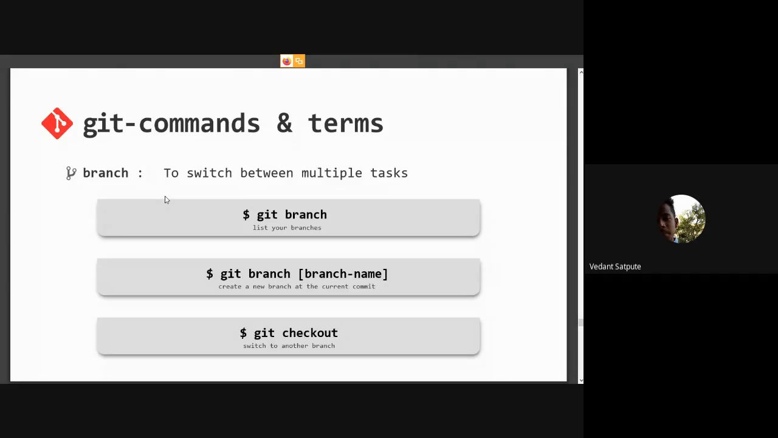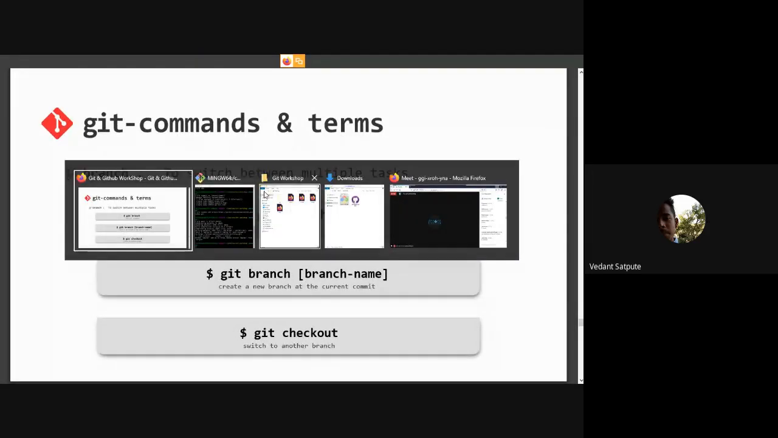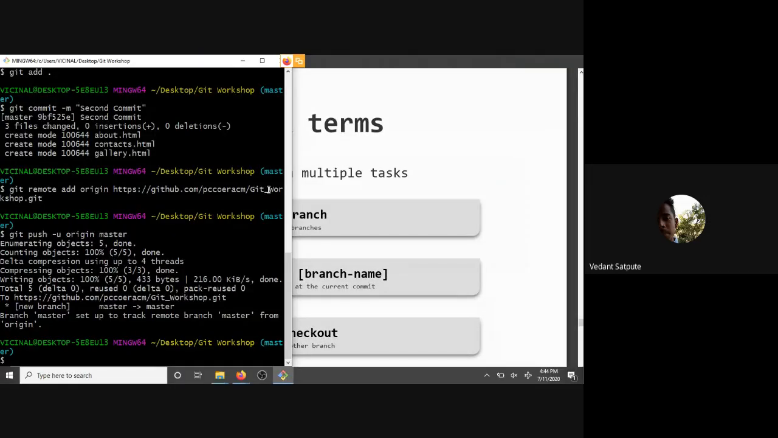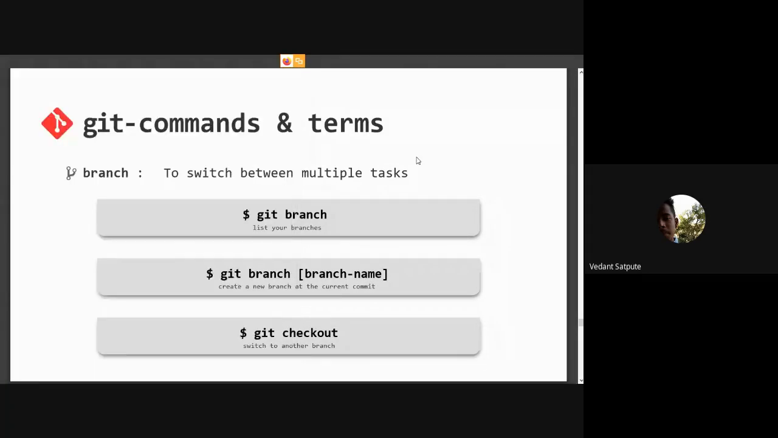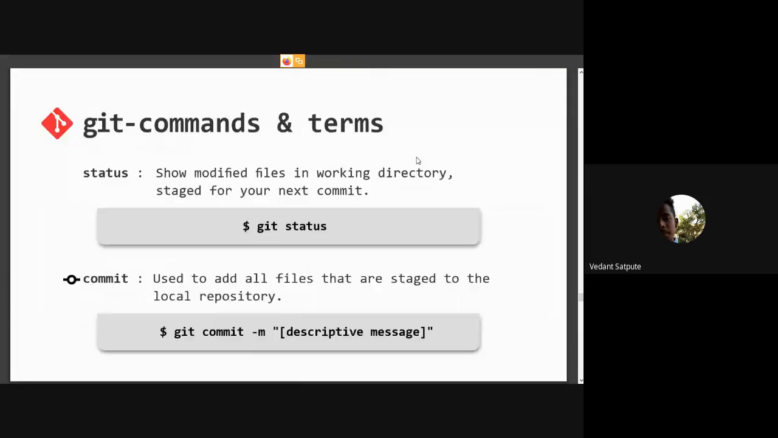So the next thing which I was going to talk about was branch. What branch does is we can switch between multiple tasks. So suppose, I missed something after creating the repository. So after creating the repo, we will backtrack.